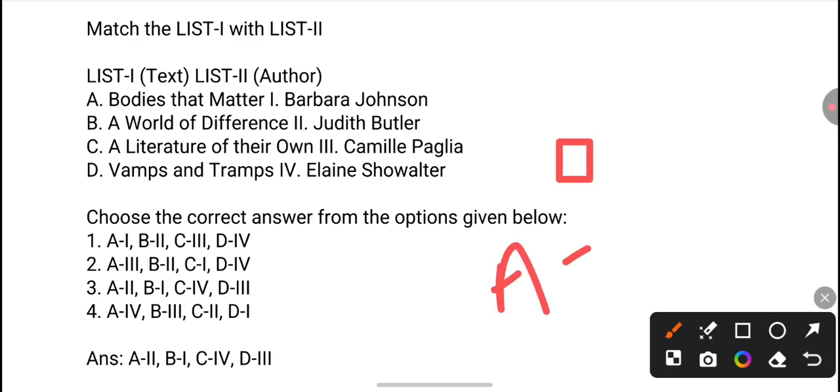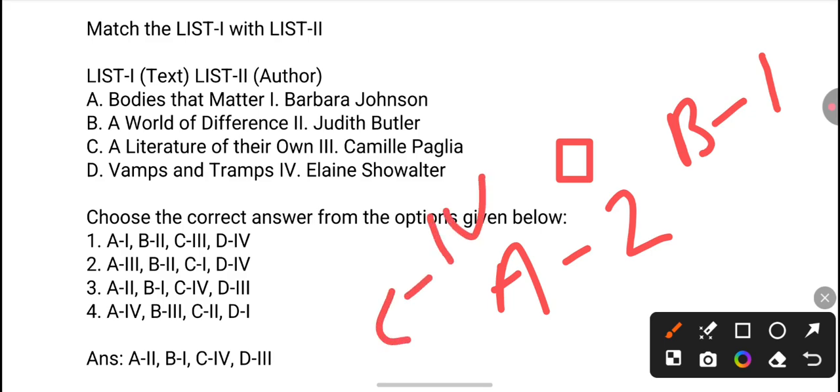it goes for 2. Then second text, A World of Difference. It's a work of Barbara Johnson. So here B goes for 1. And C, A Literature of Their Own, a work of Elaine Showalter. So here the C option goes for 4th one. And the last, which is Vamps and Tramps, it's a work of Camille Paglia. So D goes for 3. So right answer is A for 2, B for 1, C for fourth, and D for third, which is option